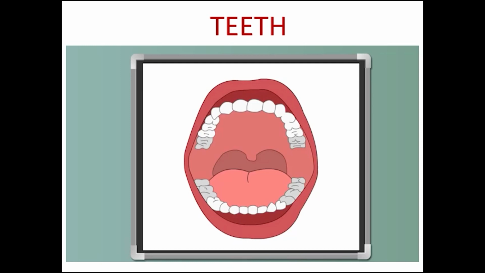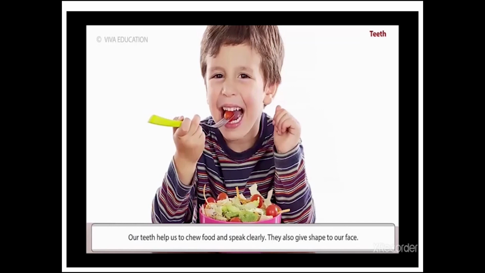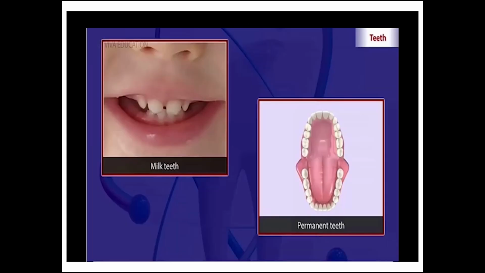Next part is our teeth. Teeth are the important part of our mouth. We all have teeth on the upper and lower jaws. Our teeth help us to chew food and speak clearly. They also give shape to our face. Humans have two sets of teeth in their lifetime. They are the milk teeth or temporary teeth and permanent teeth.